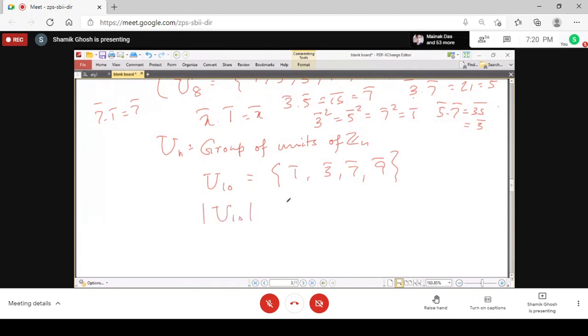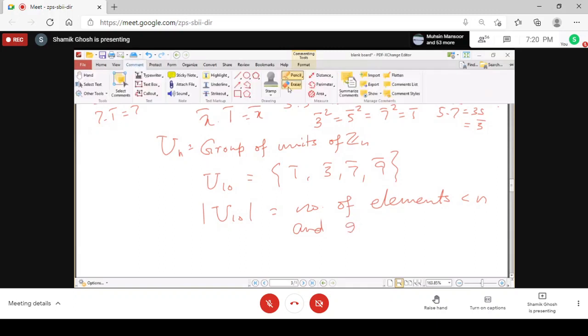This is basically the number of elements less than n which are relatively prime to n.